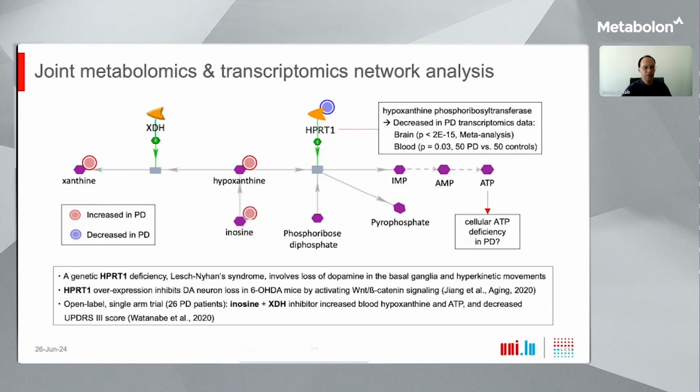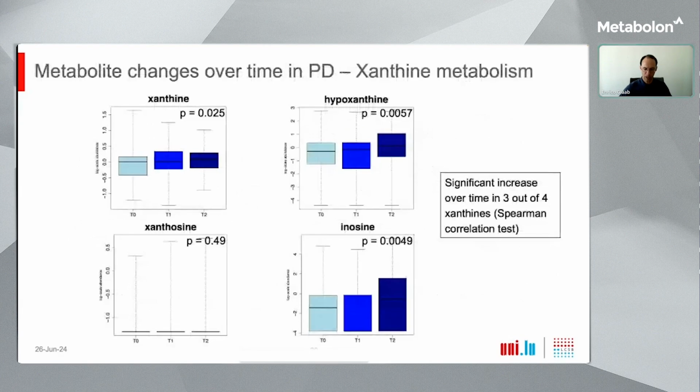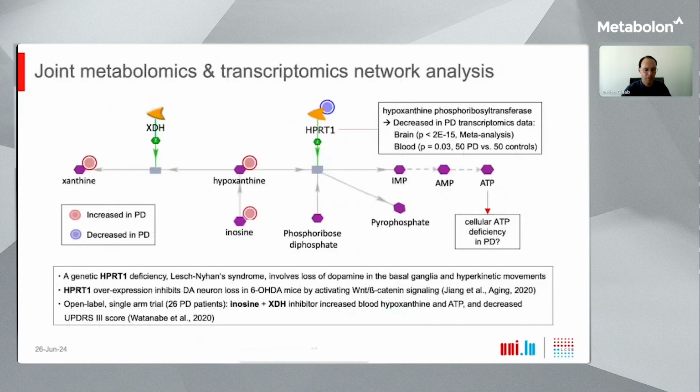pyrophosphate. Now, inosine monophosphate, or IMP, as you can see here on the right, is an important precursor of ATP, and therefore reductions in HPRT1 activity have previously been associated with cellular ATP deficiency. Thus, we believe that the decrease in HPRT1 levels may be the main mechanism that explains the accumulation of xanthines observed in the left branch of this pathway, and potentially also other pathological downstream changes in Parkinson's disease.